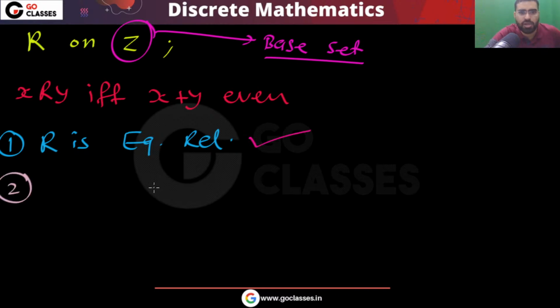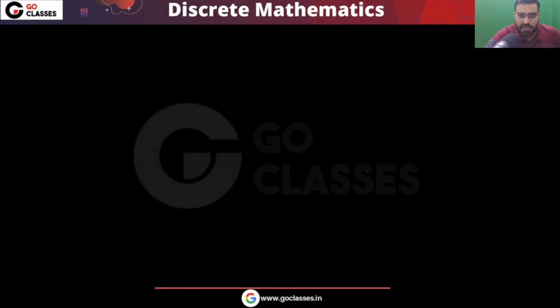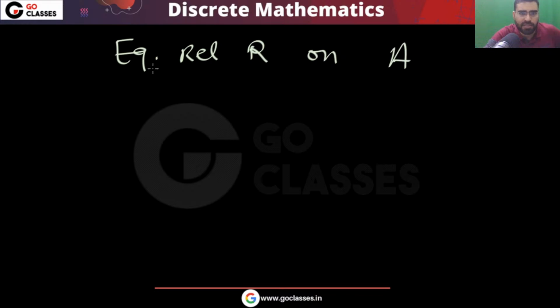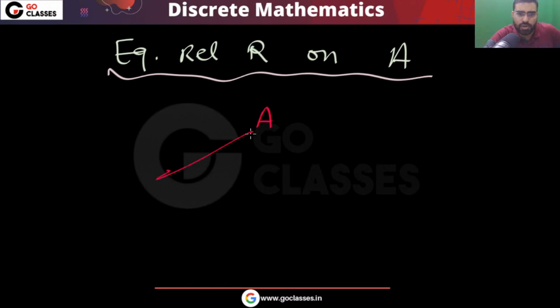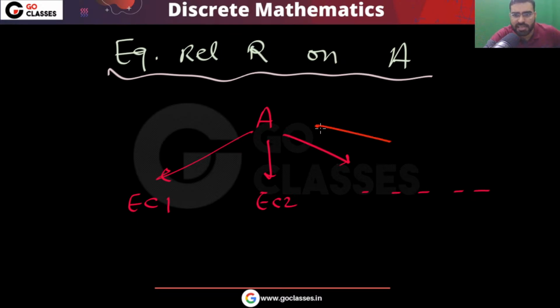Now the second point is very important: if R is an equivalence relation, then what will it do? It will partition the base set into equivalence classes. Whenever you have an equivalence relation R on a set A, this relation will partition A into equivalence classes, like equivalence class 1, equivalence class 2, and so on.